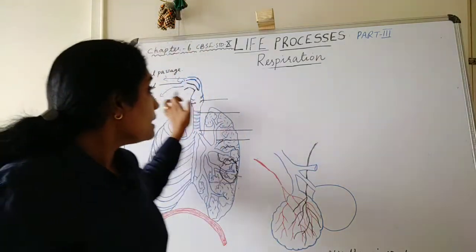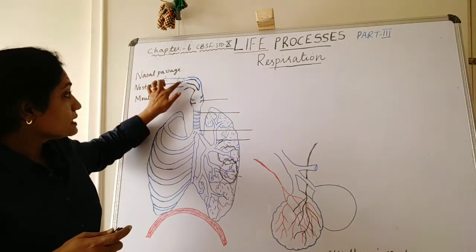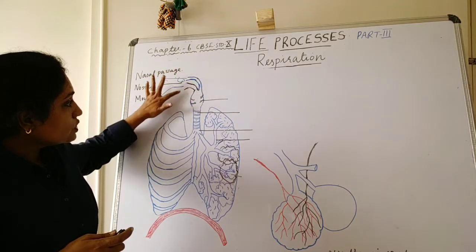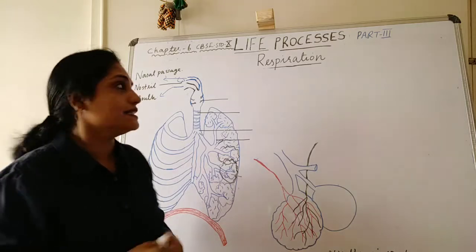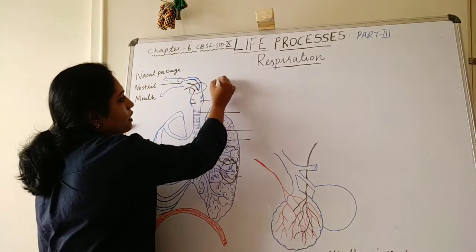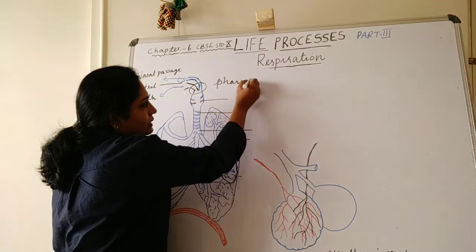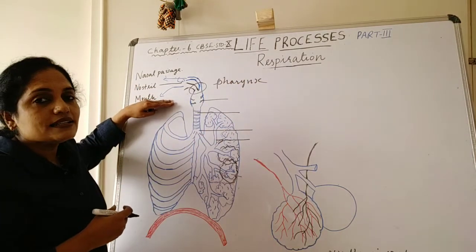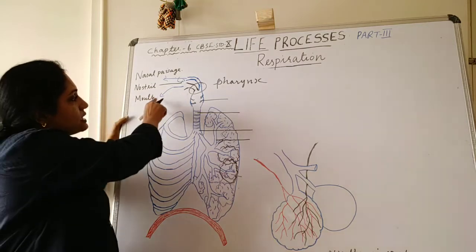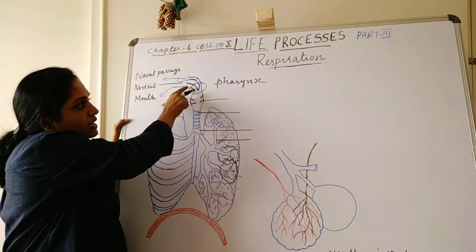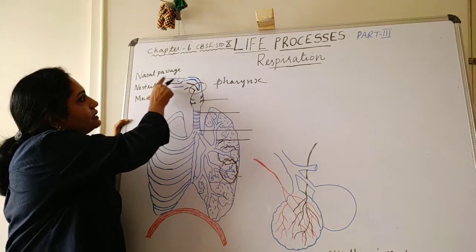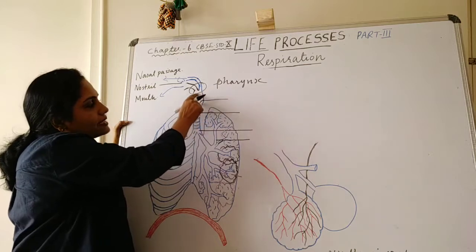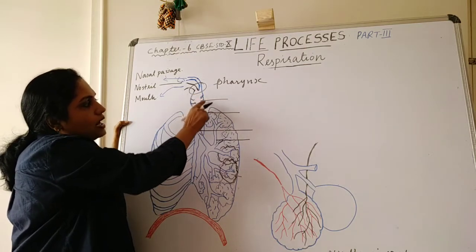Then this nasal passage, see here, this is the nostril, and this nasal passage continues down into an area called pharynx. Pharynx is the common space for both the digestive system and respiratory system. In the digestive system, the mouth or buccal cavity continues down into pharynx, and here the nasal passage also continues down into pharynx. Pharynx continues down into larynx.